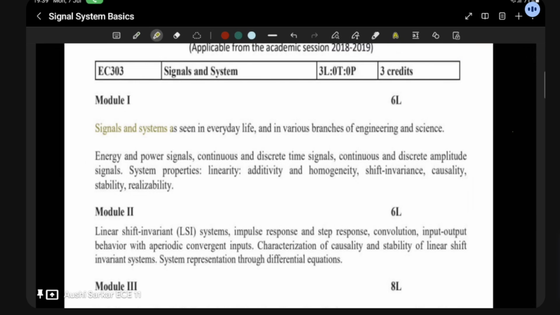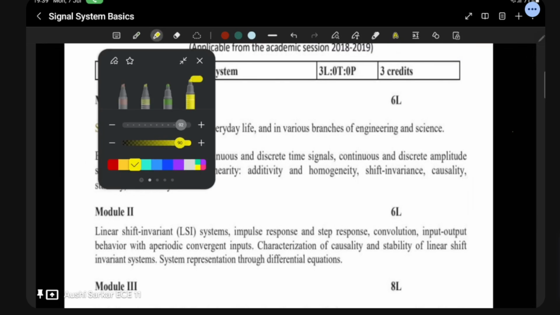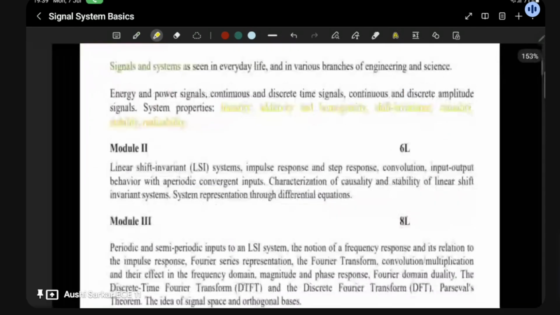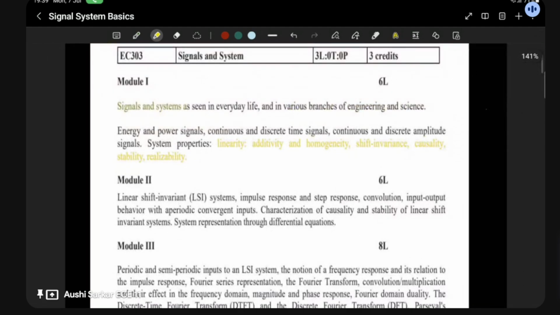After that, the main thing starts: energy and power signals, and continuous and discrete signals. Here you can see continuous and discrete signals in two types: time as well as amplitude. Then we will learn about the linearity property, additivity, homogeneity, shift variance, then stability, reliability, and all this. So mainly we are going to study energy and power signals, and continuous and discrete time signals as well as amplitude signals.